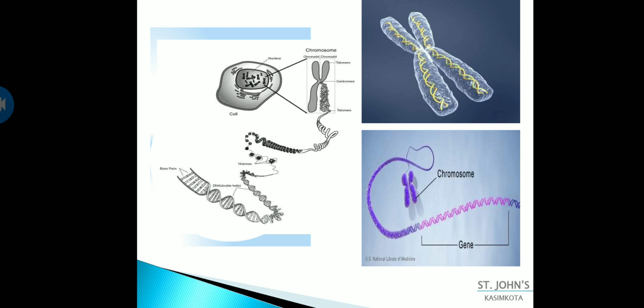If you take out the DNA from the chromosomes, it really measures almost 600 times the distance from the earth to the sun. It almost makes that much distance.